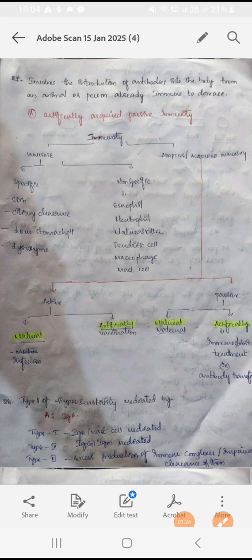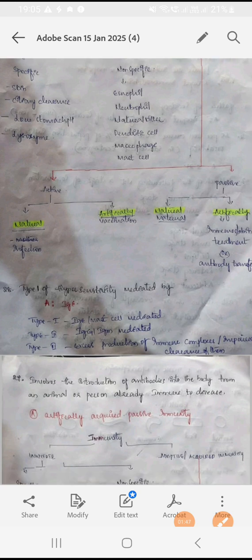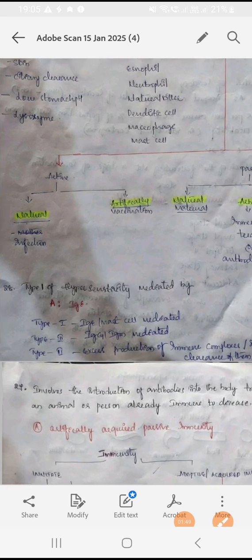And here we know that immunity is of two types, innate immunity and adaptive or acquired immunity, and most of the questions they will ask from this adaptive or acquired immunity. This acquired immunity is again classified into two types, active immunity and passive immunity. For example, if we get immunity power from the infection, that is natural active.